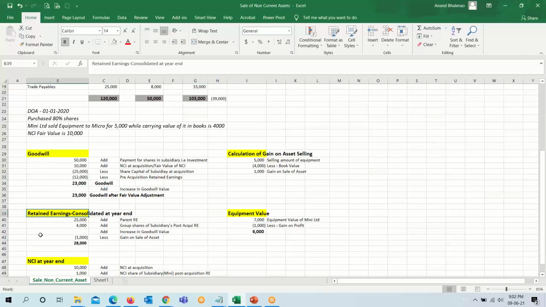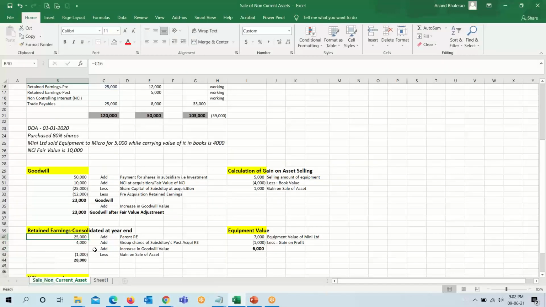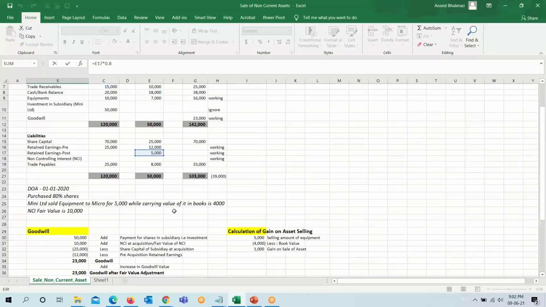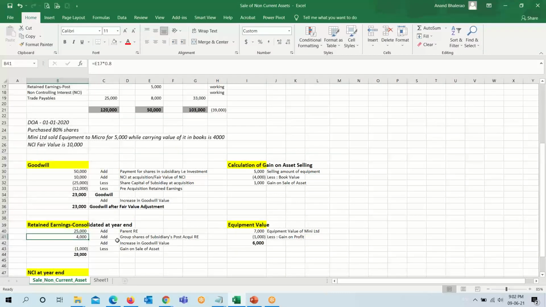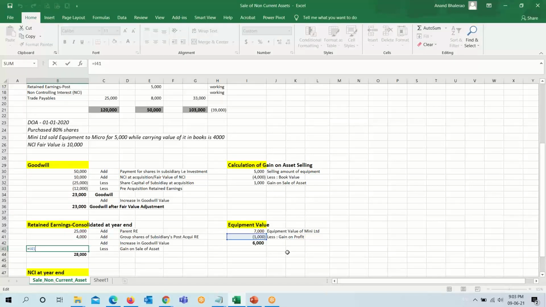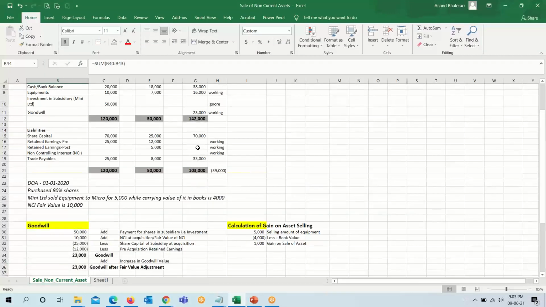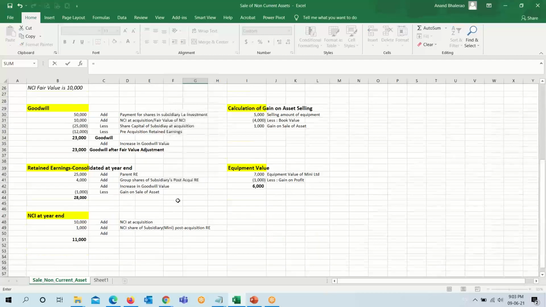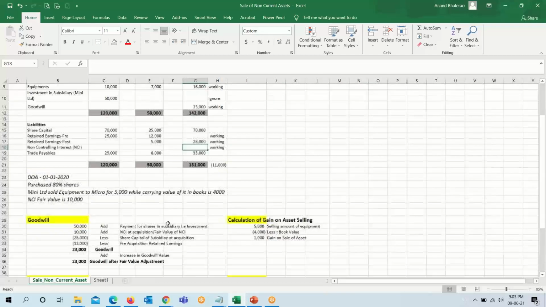And the retained earning, the routine calculation which we usually do. The parent's retained earning is 25,000, and the group share of the post-acquisition profit is 5,000, out of which the parent will get 80% share. So 4,000. Any increase or decrease in goodwill, there is no question of it. And the gain which we have earned, we will reduce it from our profit. So it comes to 28,000, and it will come as our retained earning, 28,000.